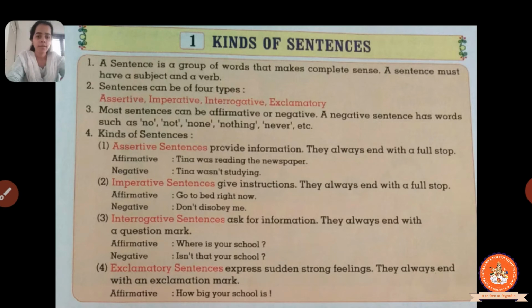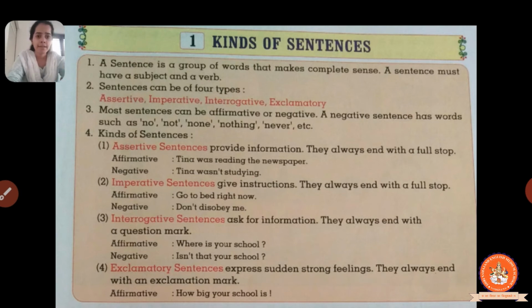So third point, interrogative sentences ask for information. They always end with a question mark. So what is an interrogative sentence? An interrogative sentence is a type of sentence which asks for information. That information can be anything, and it always has a question mark at the end of the sentence because we are asking. So for asking we will use the question mark at the end of the sentence.